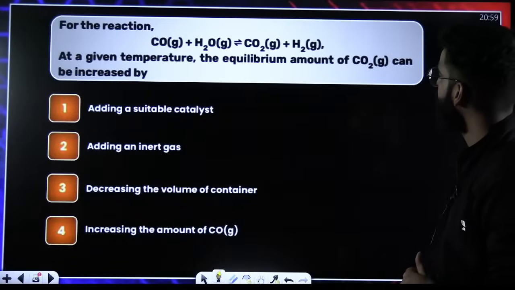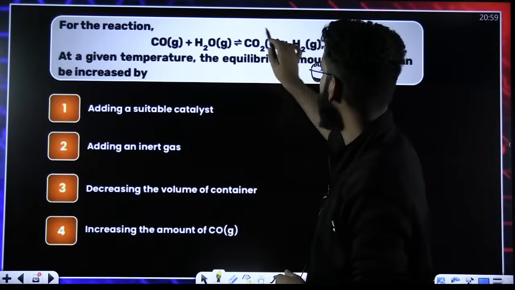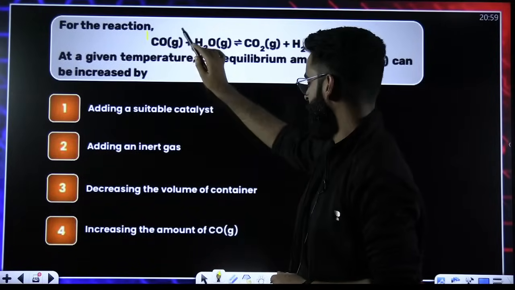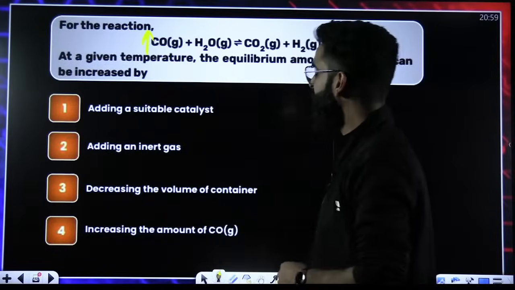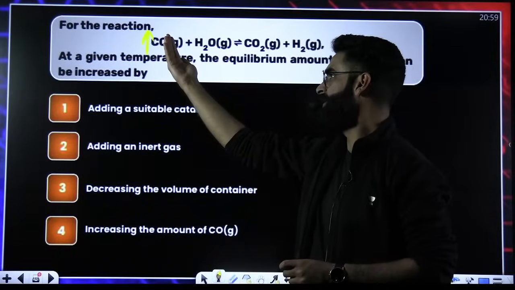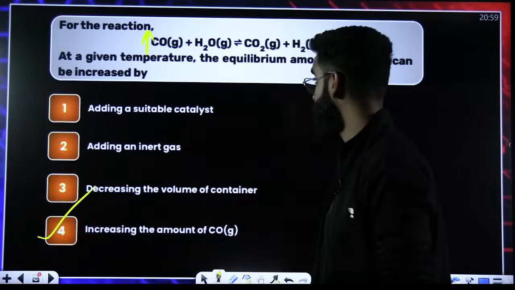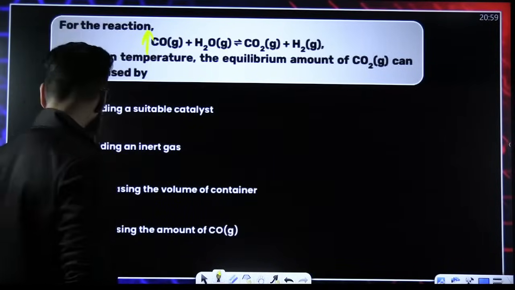At the given temperature, the equilibrium amount of carbon dioxide: how can you increase the amount of carbon dioxide? If you increase the amount of CO, equilibrium will try to decrease it. How will equilibrium decrease the amount of CO? When it shifts the reaction forward. So by increasing the amount of CO, right? Perfect.